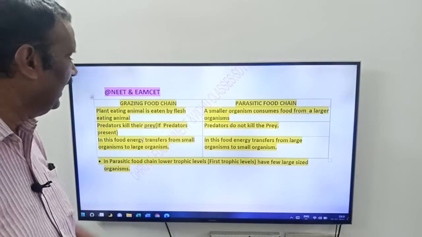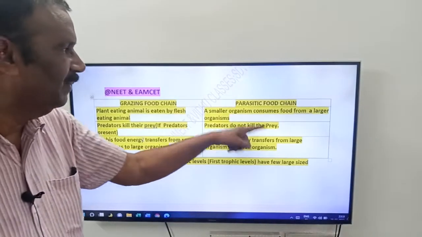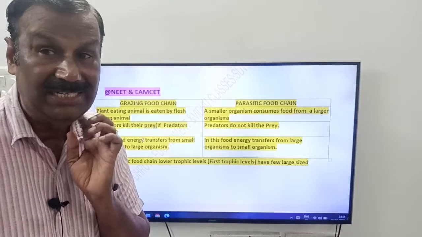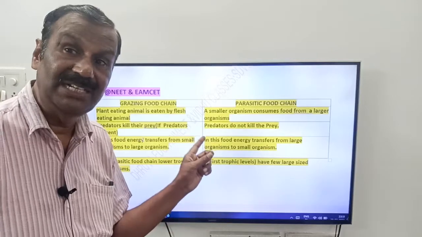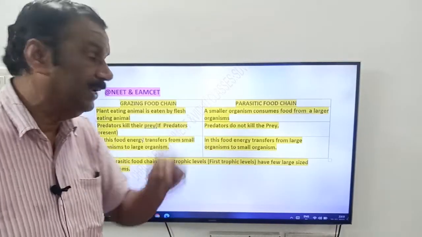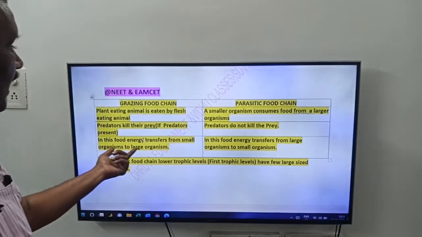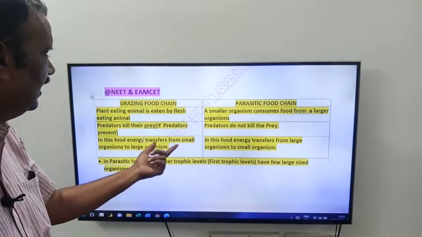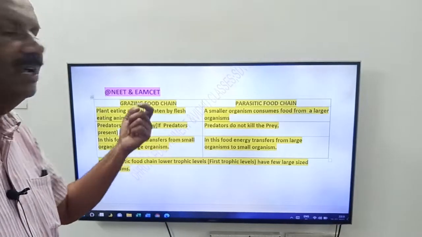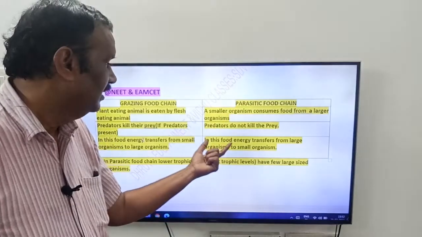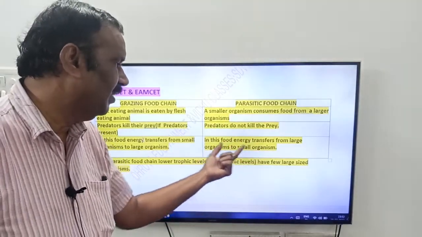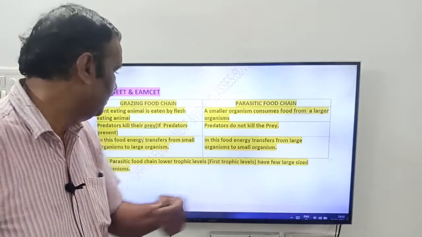In the grazing food chain, the predator kills the prey, but in the parasitic food chain it does not. In the grazing food chain, the food energy transfers from small organisms to large organisms. In the parasitic food chain, it transfers from large organisms to small organisms.